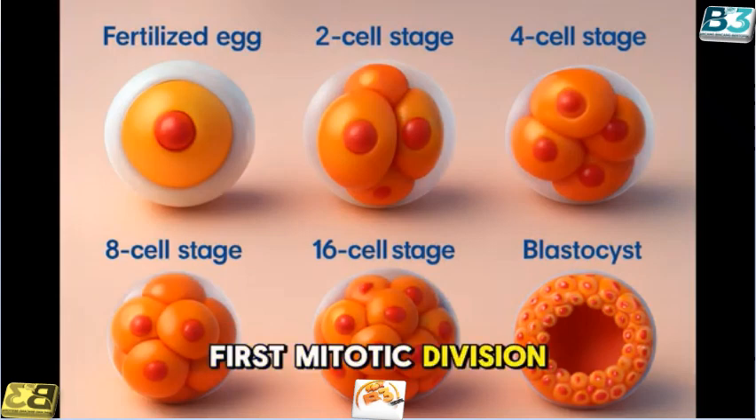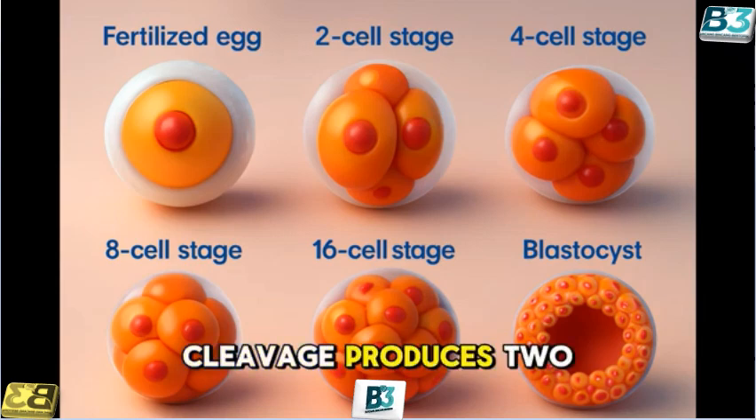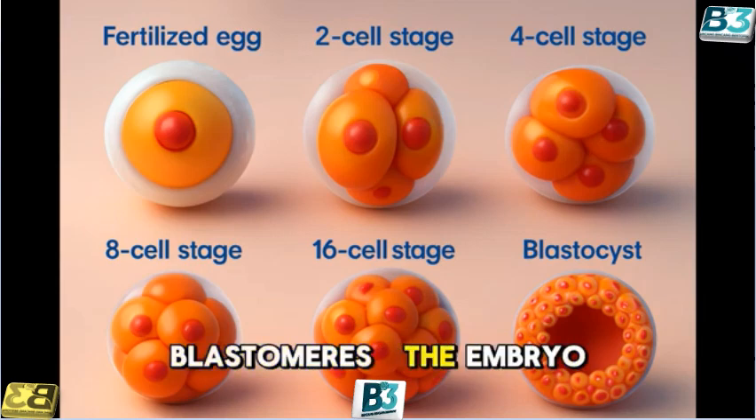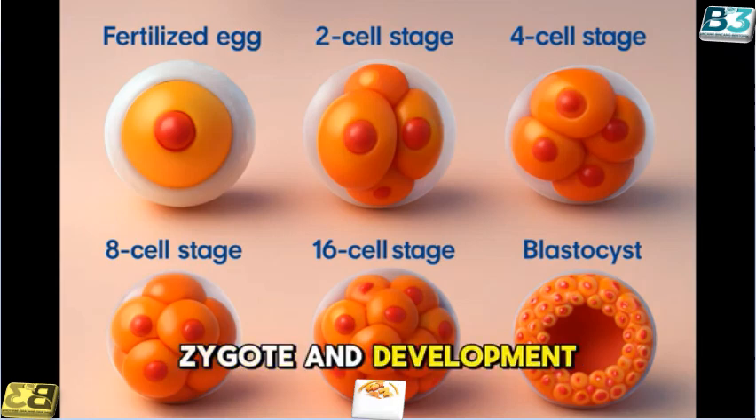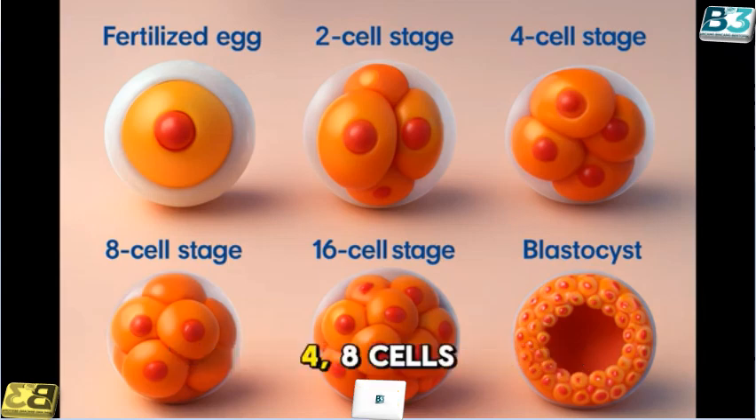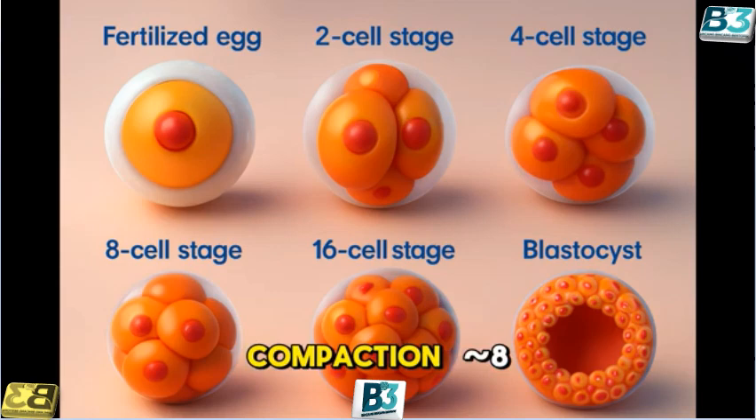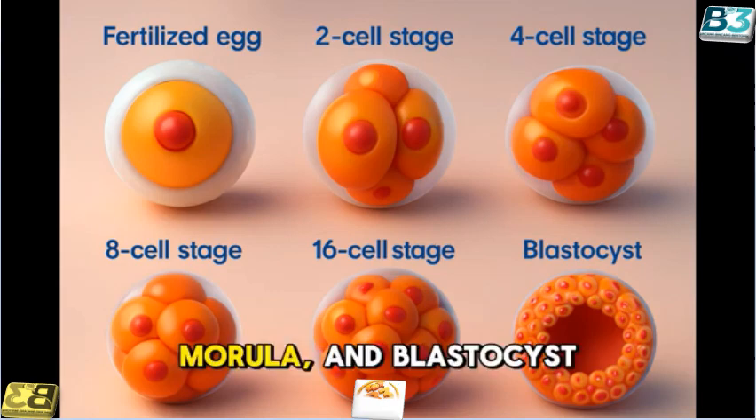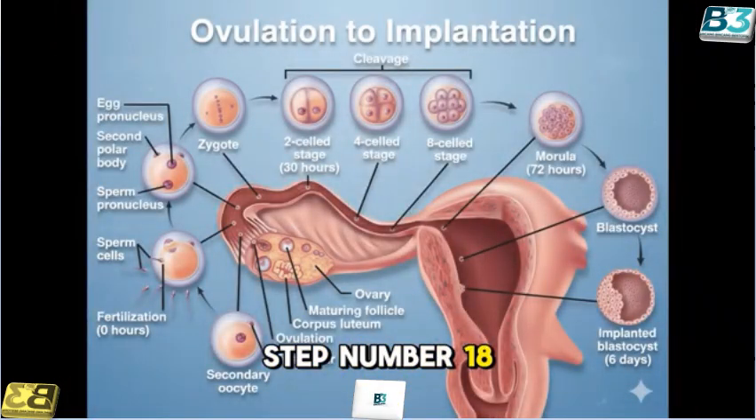Step number 17. First mitotic division and zygote formation. The first mitotic cleavage produces 2 blastomeres. The embryo is now a zygote and development proceeds through cleavage stages, 2, 4, 8 cells, compaction, approximately 8 cells, morula, and blastocyst.